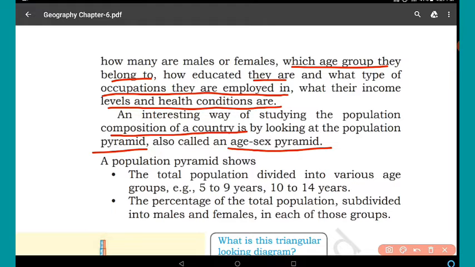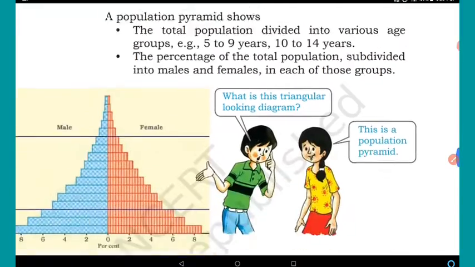A population pyramid shows the total population divided into various age groups, aged 5 to 9 years, 10 to 14 years, the percentage of the total population subdivided into males and females in each of those groups.